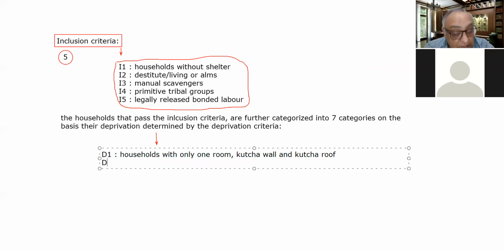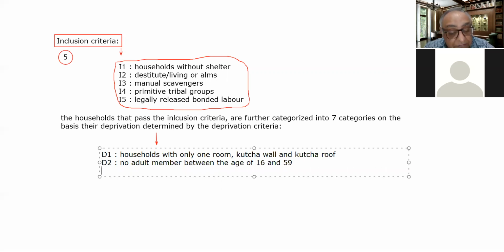This is the one criteria. The second criteria is a household having no adult member between the age of 16 and 59.